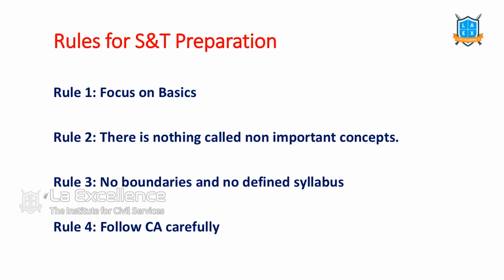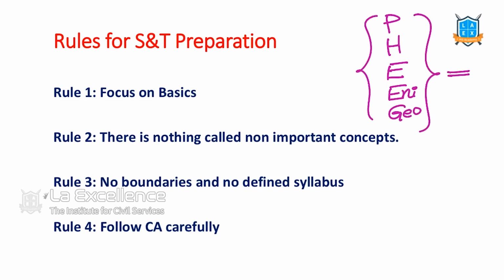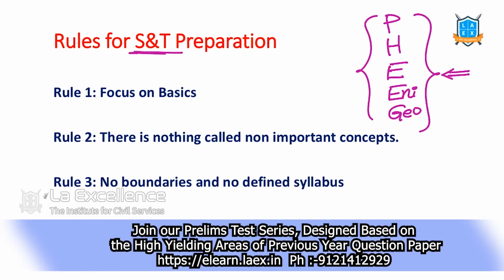Right. I have noted down certain rules for our science and technology preparation. Why rules? Because, as we know, we all focus on subjects like polity, history, economy, environment, geography. These subjects we focus on much. We feel that these are the important subjects and we spend much time on these. But there are certain subjects which give us high scores. S&T is one such subject.